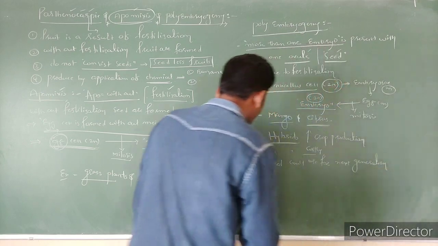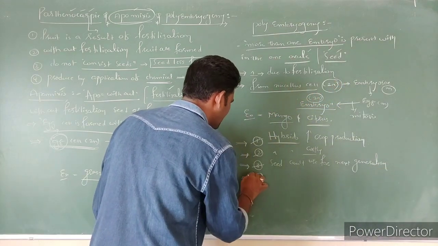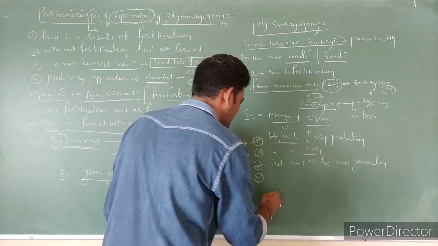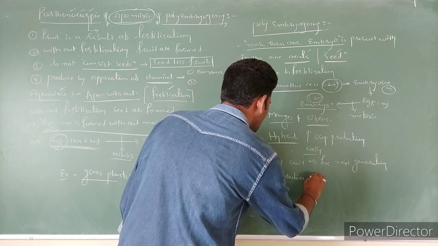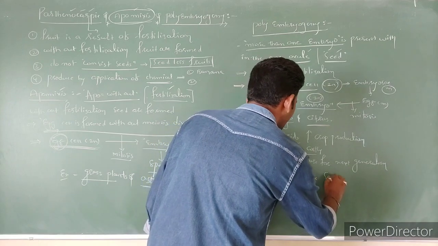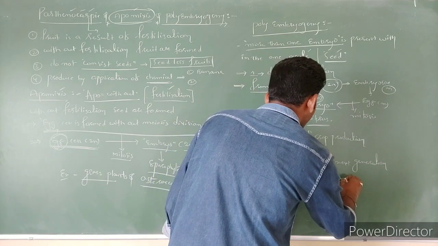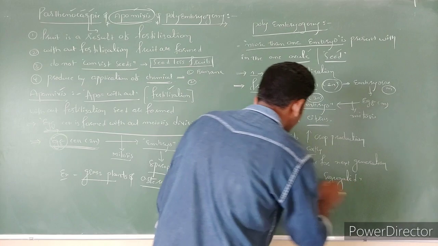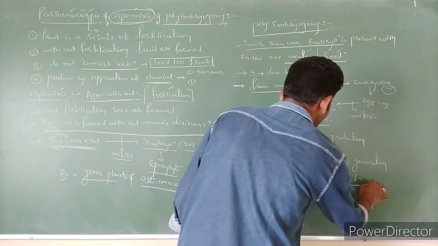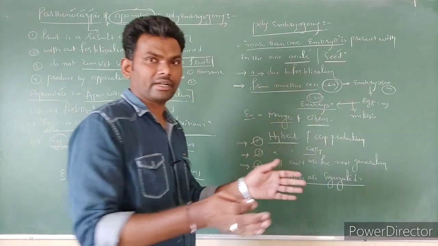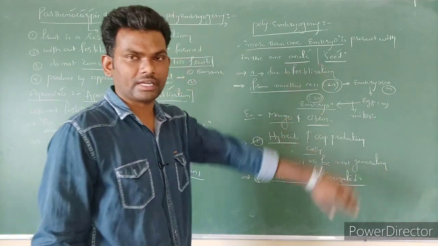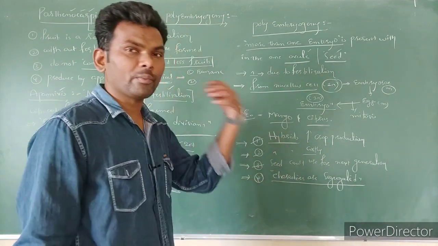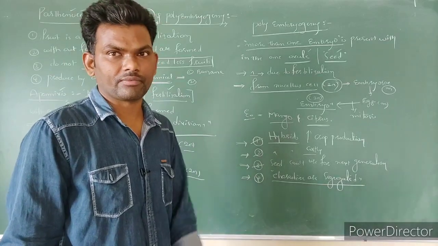What is the problem? If we use these hybrid plant seeds in the next generation, the desirable characters are segregated, separated. So that's why hybrid plant seeds are not used for the next generation, and every time the preparation of hybrid seeds is very costly.